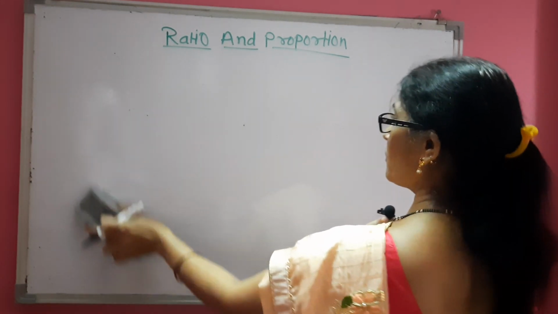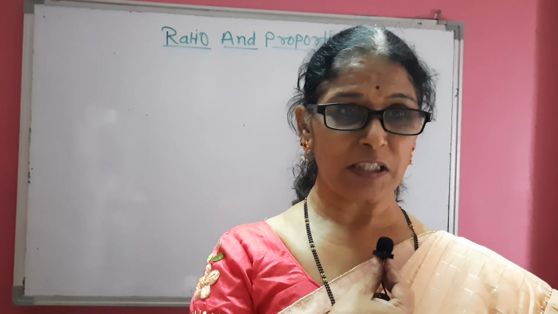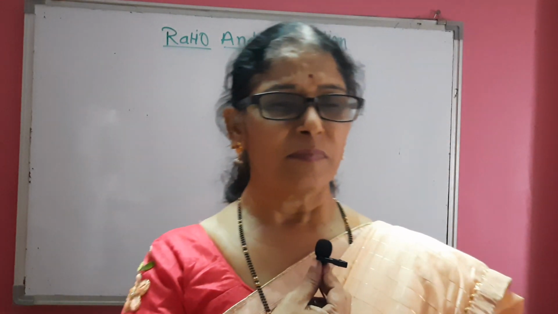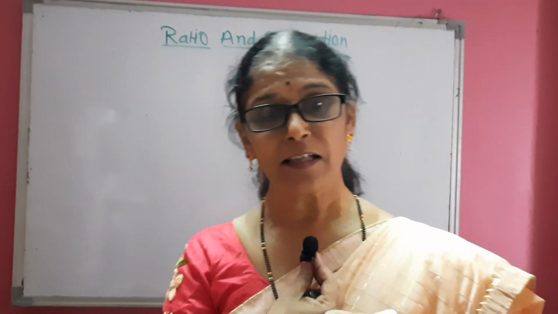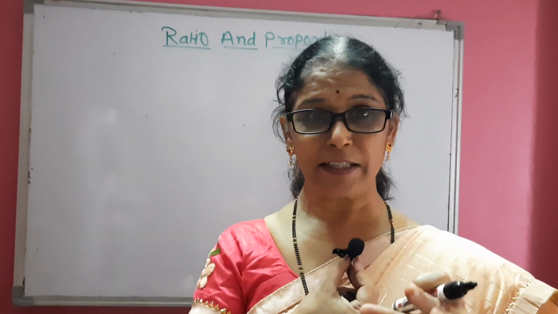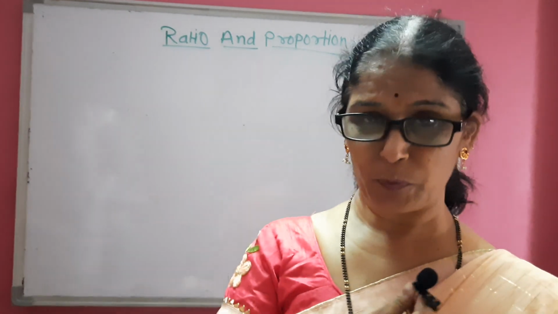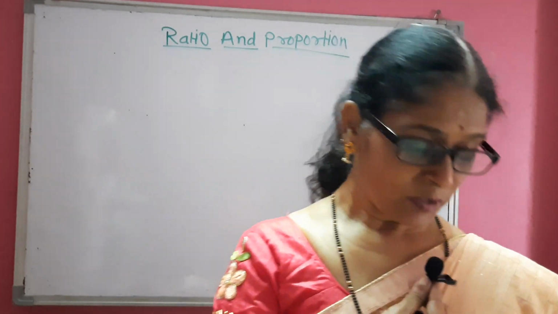Now we will come to our syllabus. The concept of proportion is that when we make our recipes, we have to take ingredients in some required proportion or ratio.